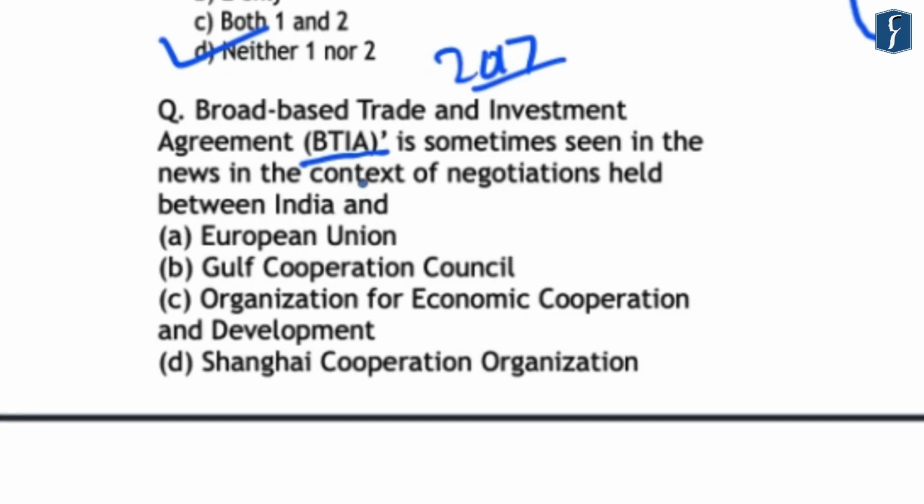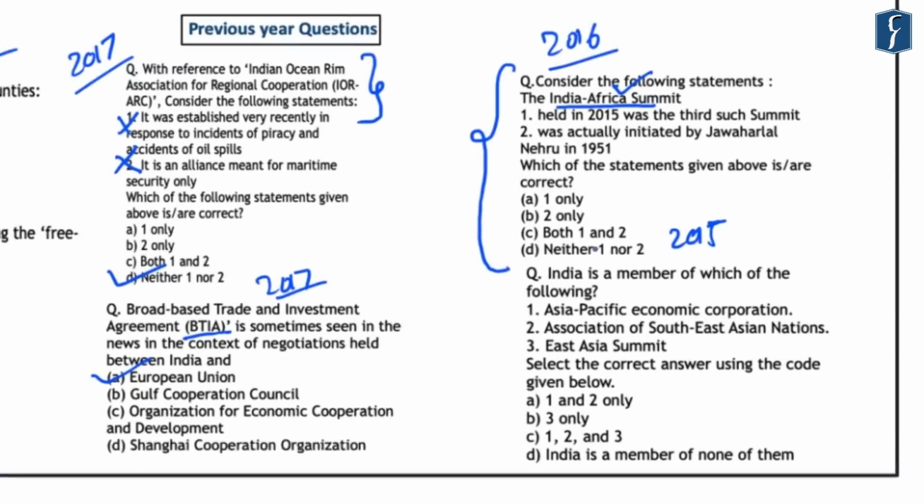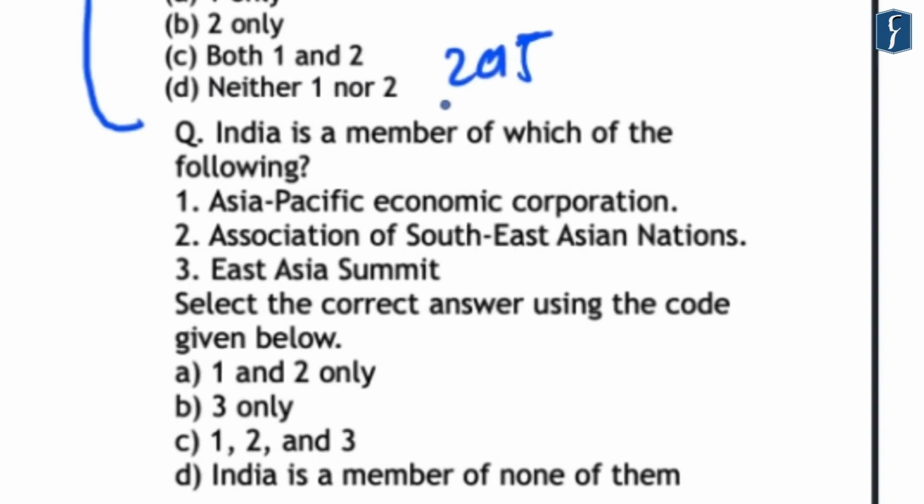And it was in news because India is negotiating a trade deal with the European Union under this agreement. Further, the last question that we see on the screen was asked in the year 2015. And this asks that India is a member of which of the following organizations. Now, if you note that Association of Southeast Asians, India is not a member of the ASEAN grouping.